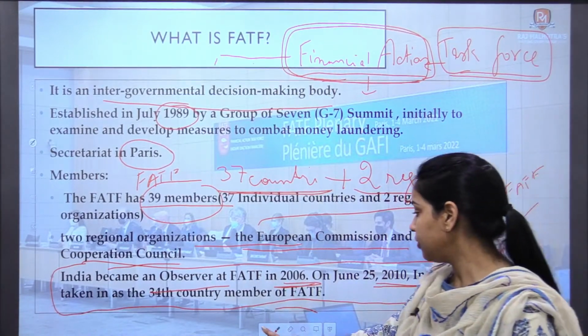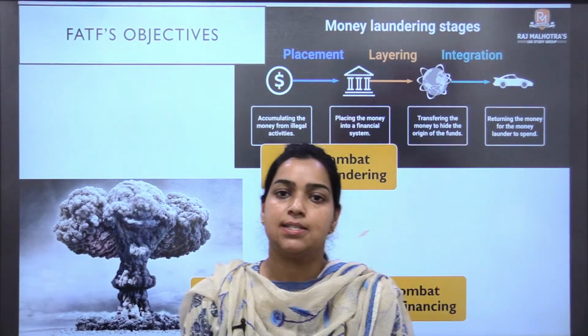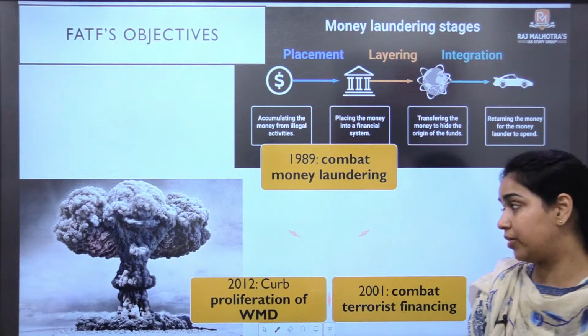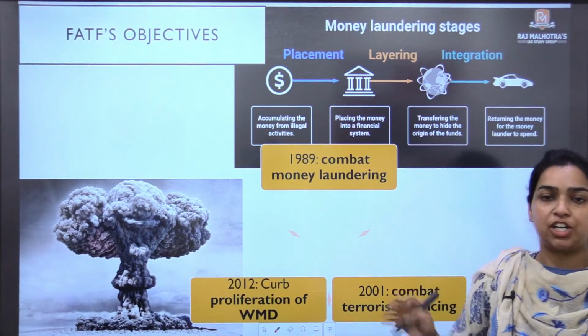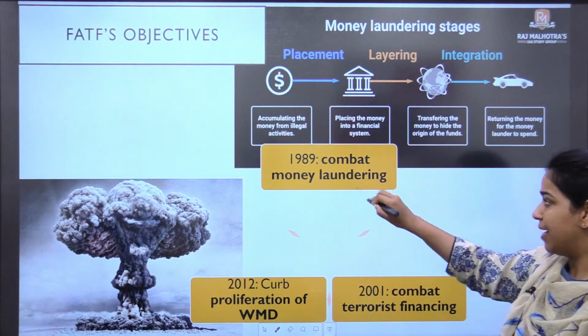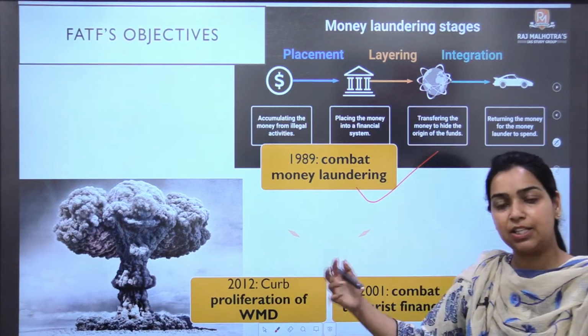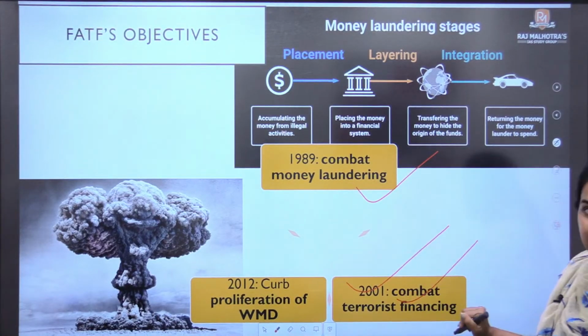Now moving ahead, like I said, FATF has some objectives. There are three main objectives of FATF. Starting with, in 1989, the first objective of FATF was to control money laundering. Then it moved on to add another objective, that was to combat terrorist financing.